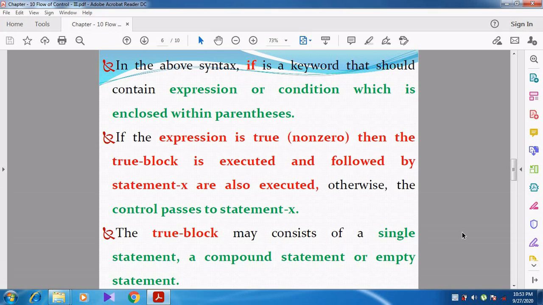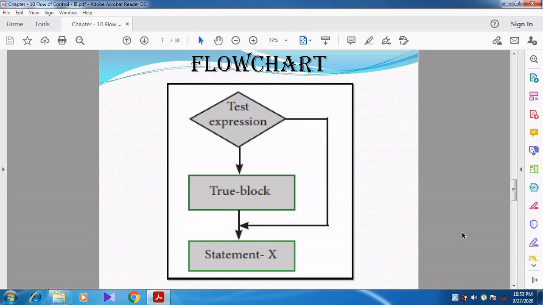So that is the true block. Now you can see the flow chart. What happens here? The test expression condition is checked. If the condition is true, the true block is executed, and it goes to statement X. Can you see, students? If the condition is true, the true block is executed and it also executes statement X.